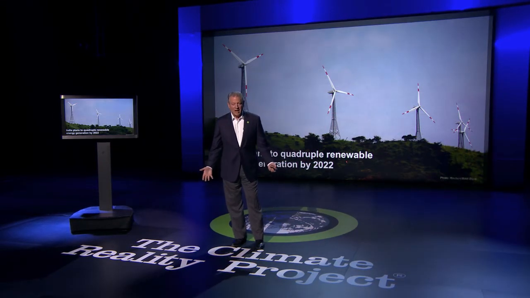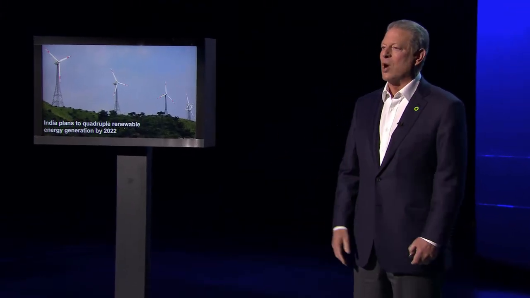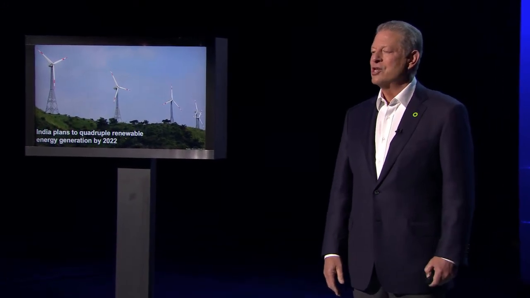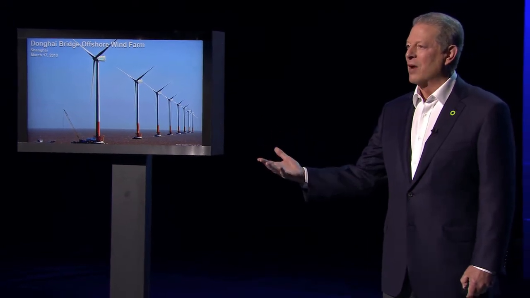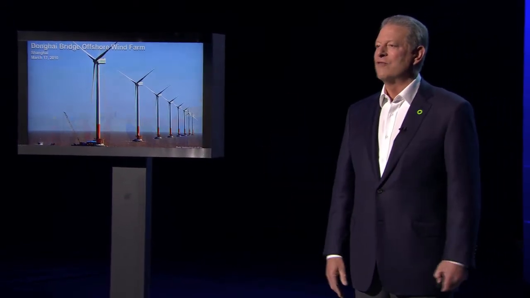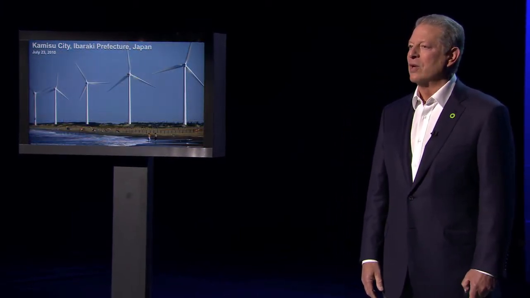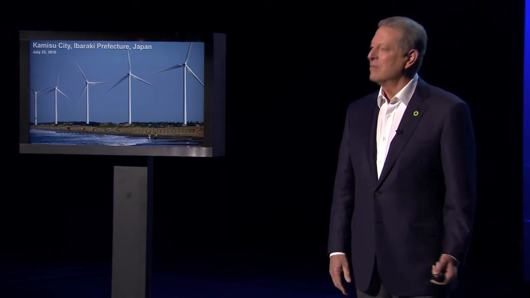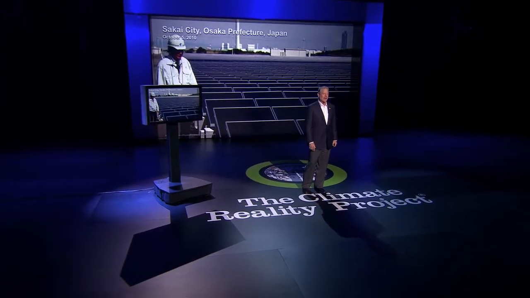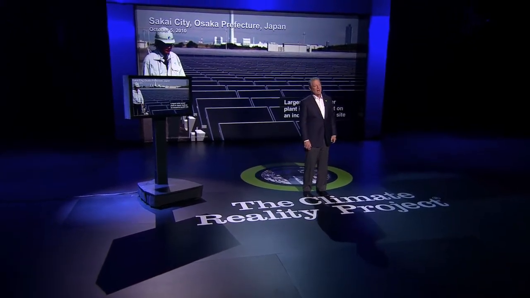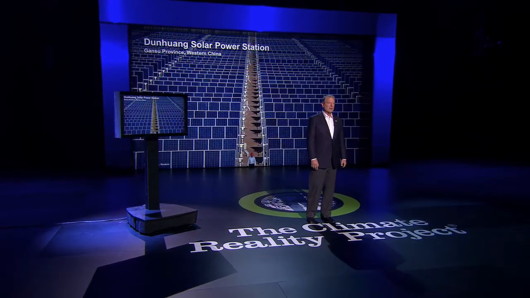And luckily, a lot of the countries in Asia are beginning to choose this path. India plans to quadruple renewable energy generation within the next 9 years. Already we have seen dramatic progress in China with offshore wind and onshore wind. They're really leading the world in the installation of windmills and solar panels. Japan is also making a major commitment to both wind and solar, particularly in the wake of the Fukushima disaster, which was such a tragedy.